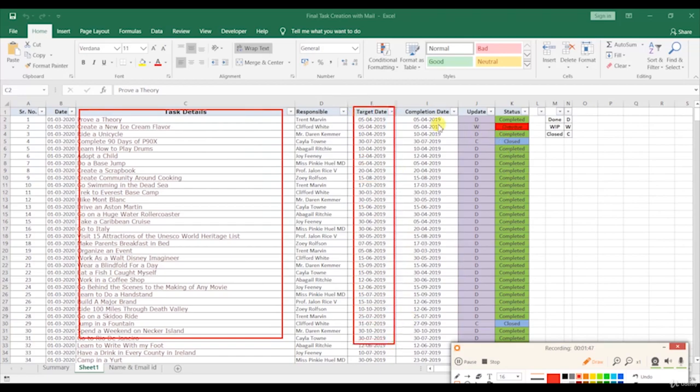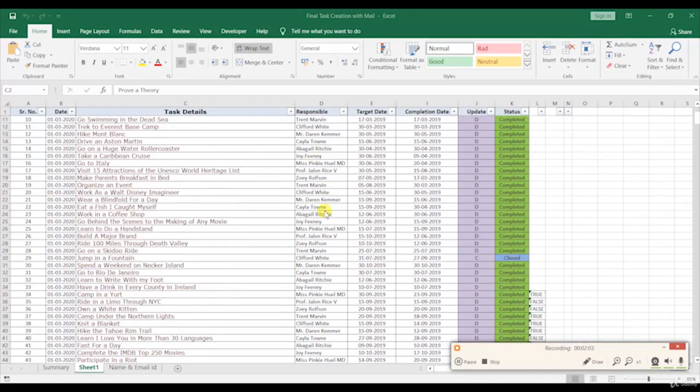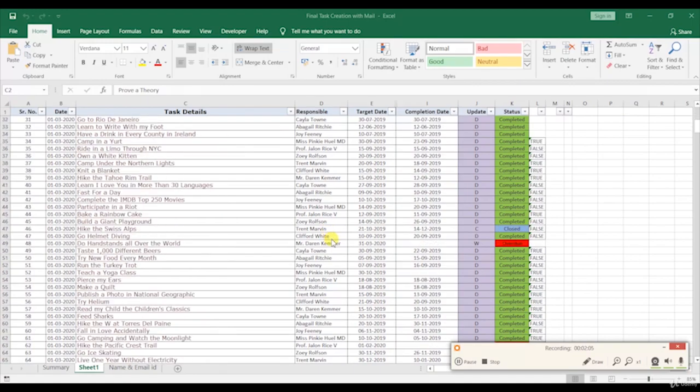But in some cases a task is still pending and the person is not aware of this. You want to send them a continuous reminder. So how will we prepare this Excel first? I will teach you with each and every example.